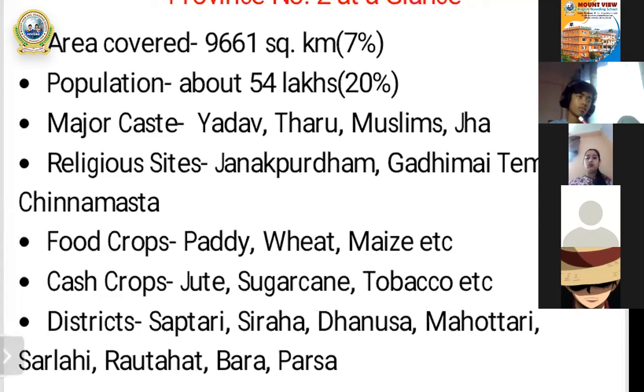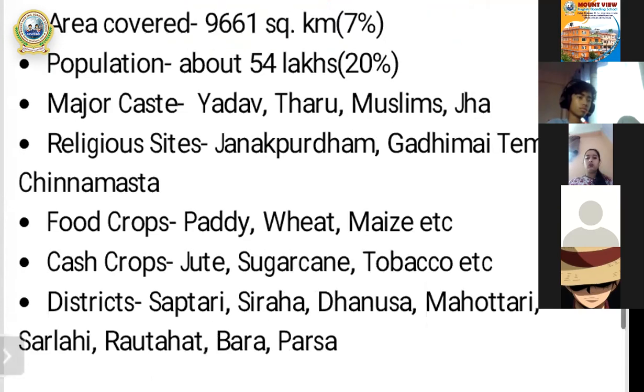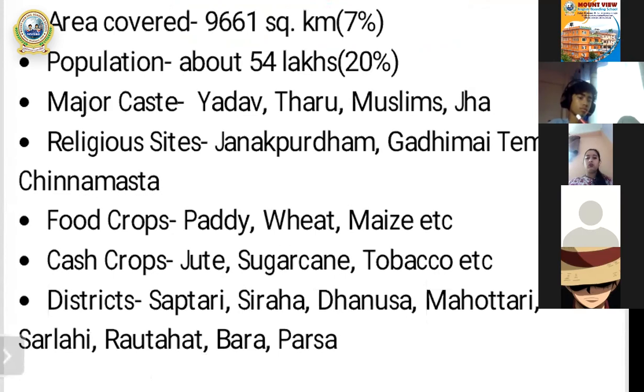So some of the major castes of province number two are the Yadav, Tharu, and Muslims. These are some of the major castes of province number two.